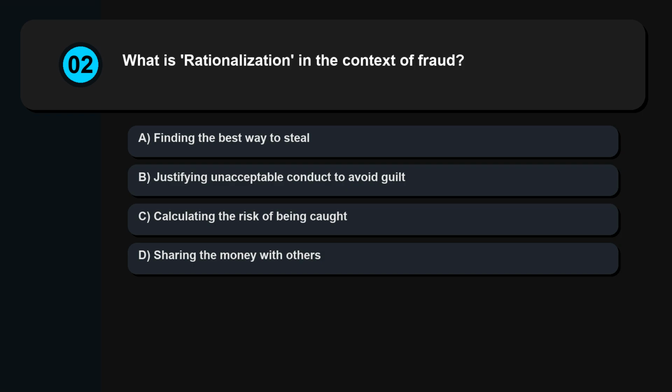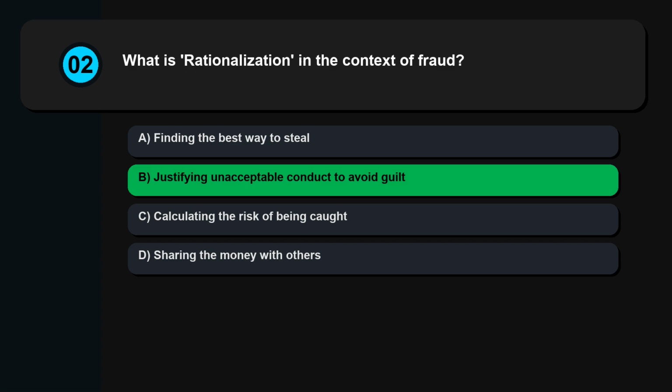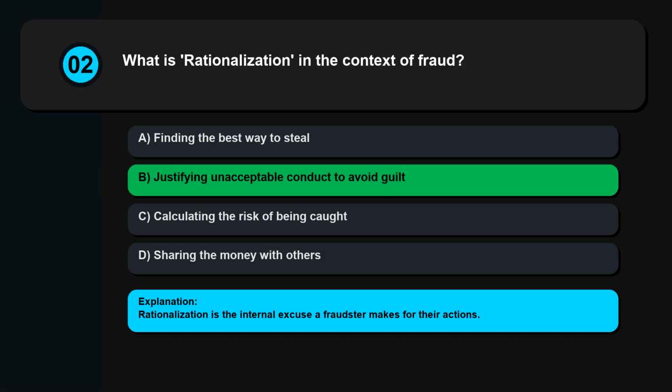Question 2. What is rationalization in the context of fraud? Finding the best way to steal. Justifying unacceptable conduct to avoid guilt. Calculating the risk of being caught. Sharing the money with others. Rationalization is the internal excuse a fraudster makes for their actions.